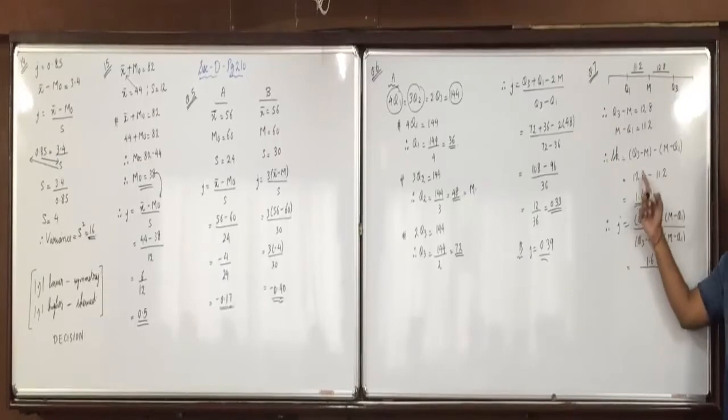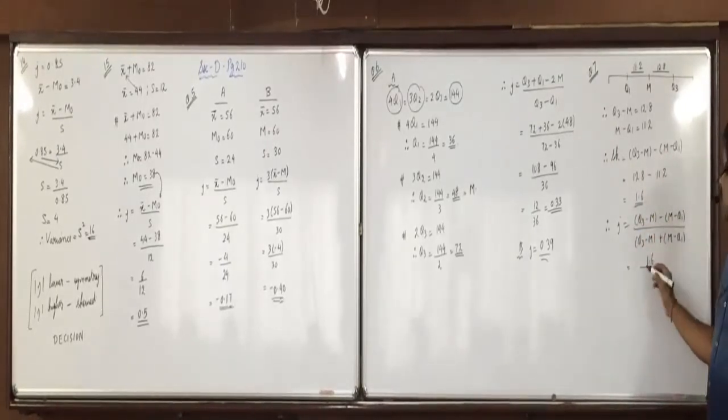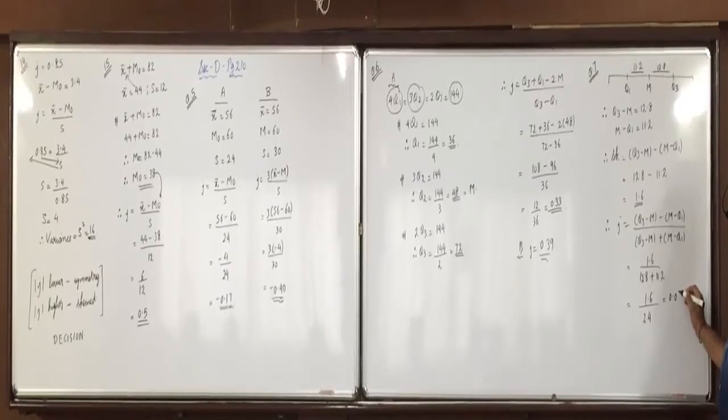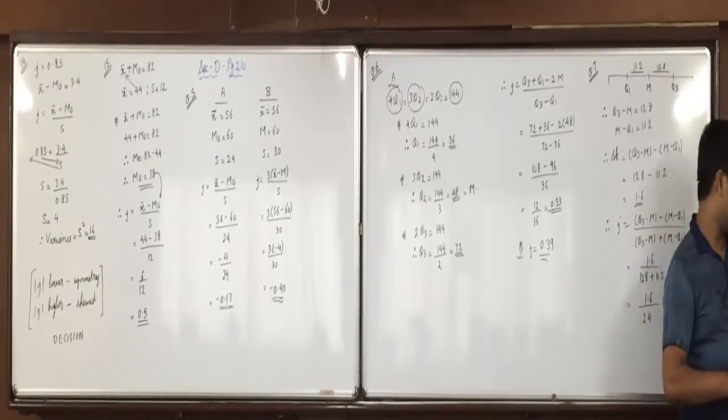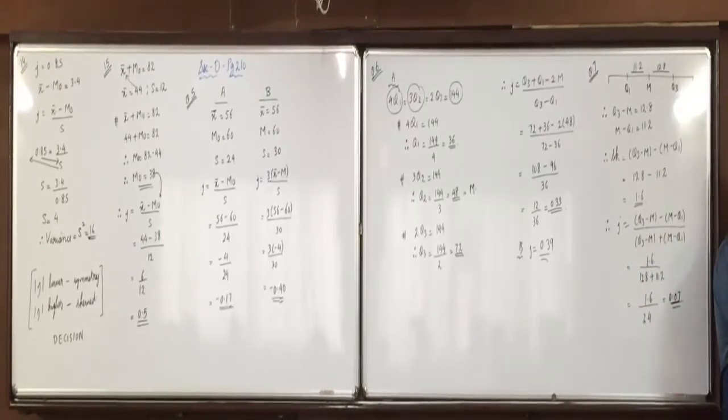Divide by 12.8 plus 11.2, which is 24. So 1.6 divided by 24 is 0.07. Do you all get this? So all are clear with this question?